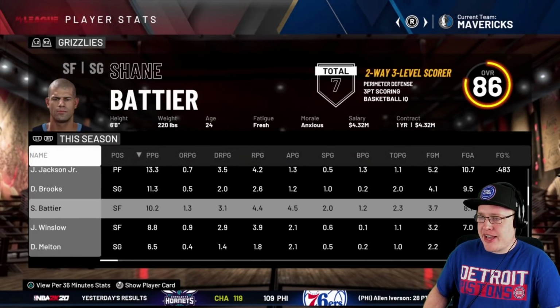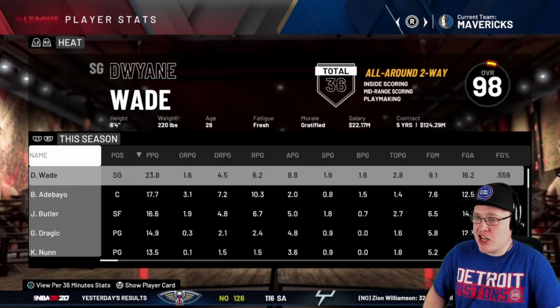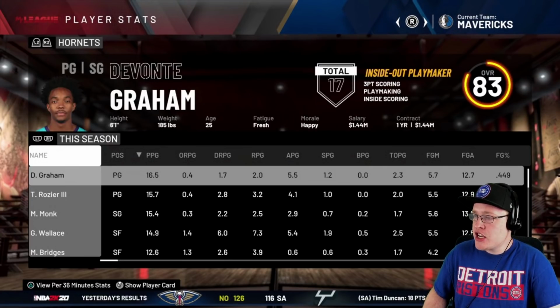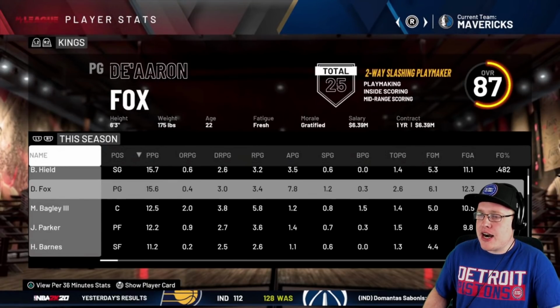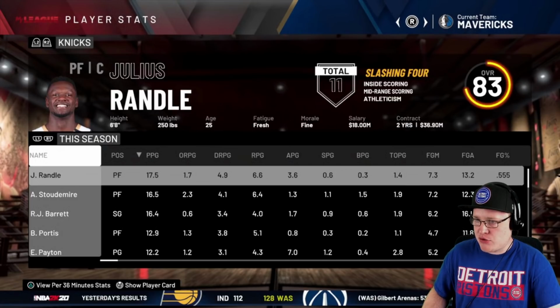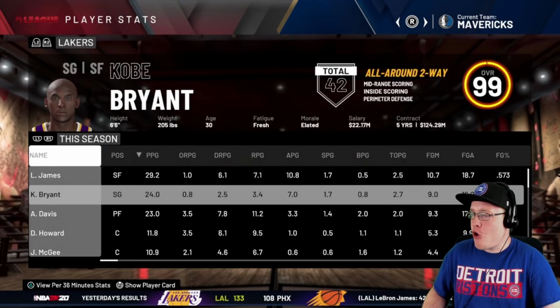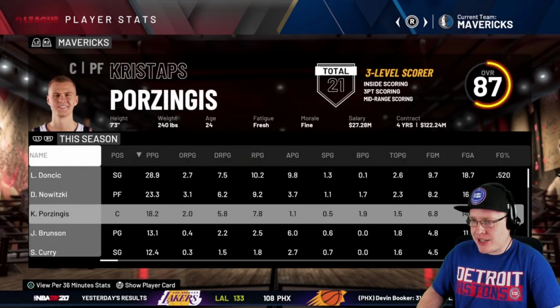Grizzlies. Yeah, Shane Battier wasn't like a big-time volume scorer like that. Hawks with Dominique dropping 29. Yup. D-Wade at 24 playing with Jimmy Butler again, of course. Crash at 15. Utah Jazz, we got Kirilenko, okay. Kings, C-Webb leading the scoring with 20 and 10, okay. Knicks with Amar'e outscoring Julius Randle. What's up with that? Kobe at 24 and 7 assists. Love the passing from Kobe, guys. Rashard at 15 and back to the Dallas Mavericks.